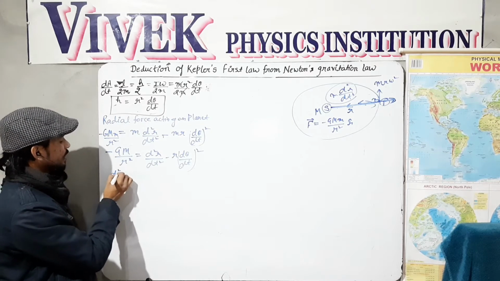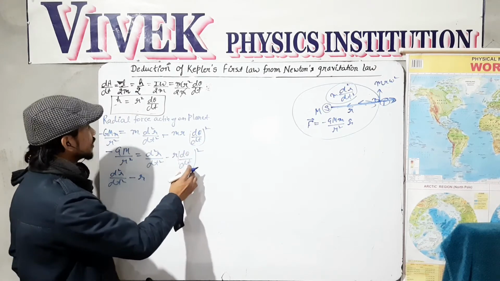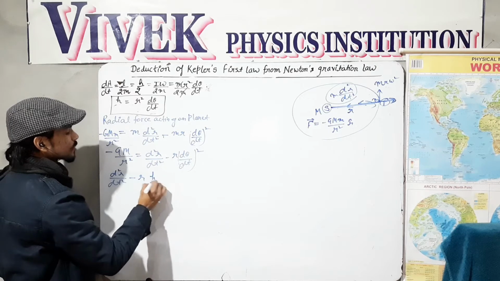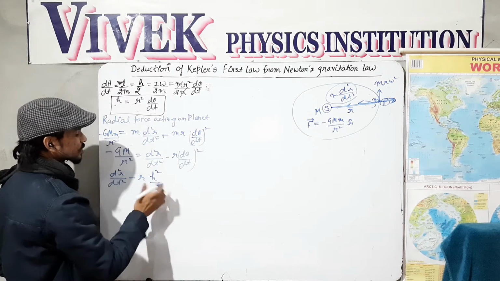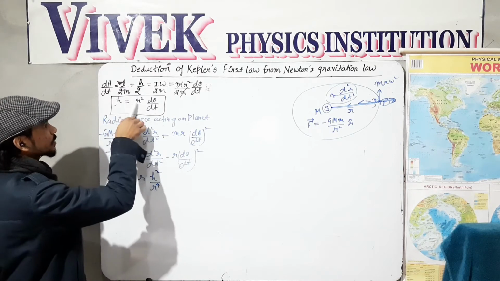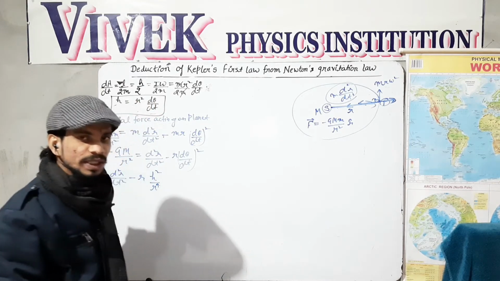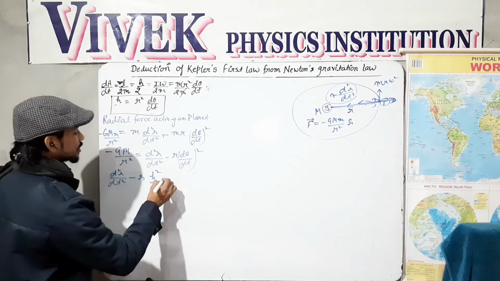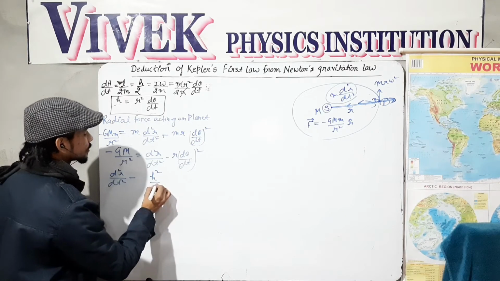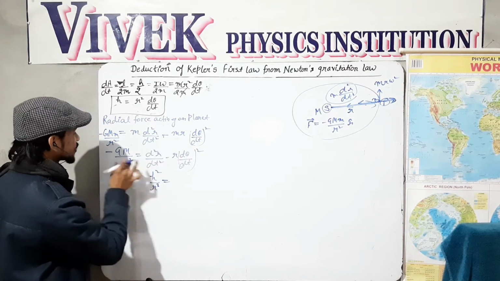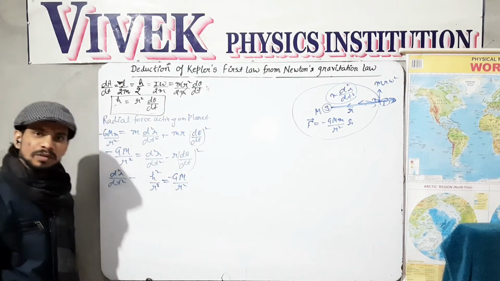So this is d²r/dt² minus r times dθ/dt, which is nothing but h over r square, and this is its square. So the complete power will be h square divided by r raised to power 4, because dθ/dt is h over r square, and we take the square of this. This is h square over r raised to power 4. The 2 power and 1 power will cancel out, so the rest power will be 3. It is the complete factor which is going to equal minus GM over r square. So this is what we have.